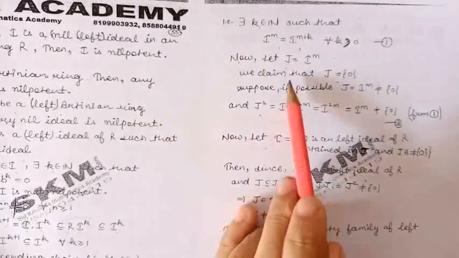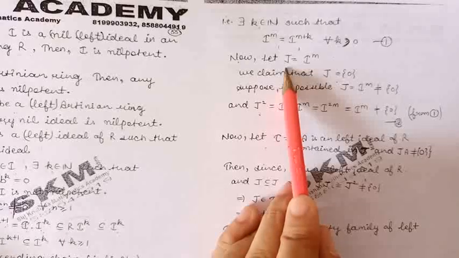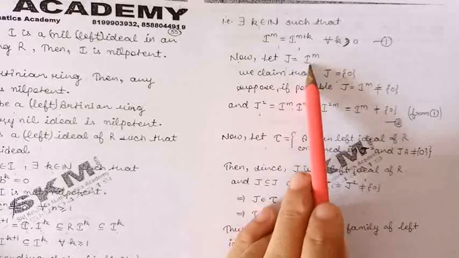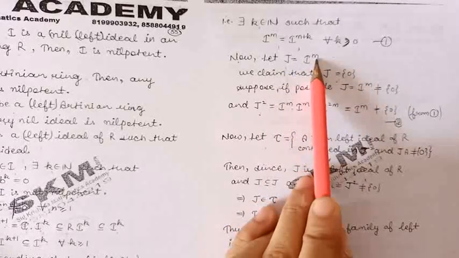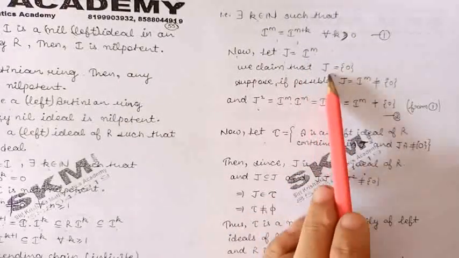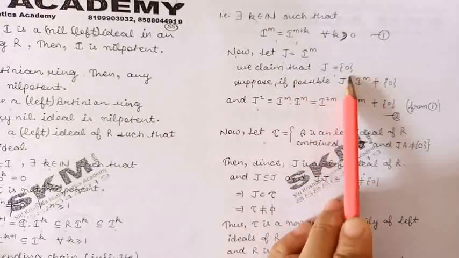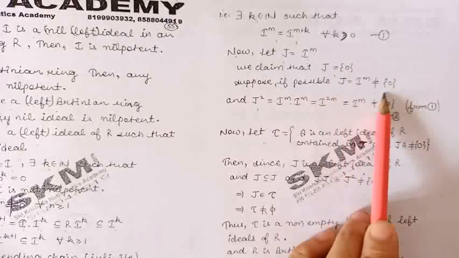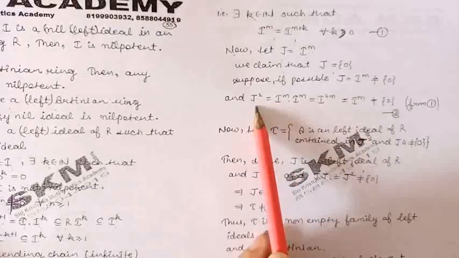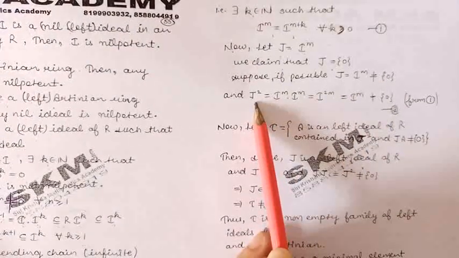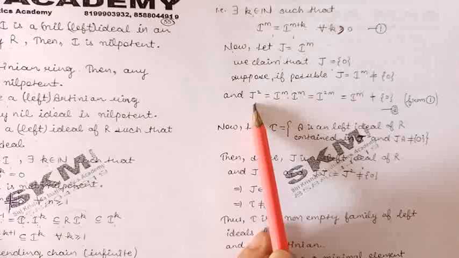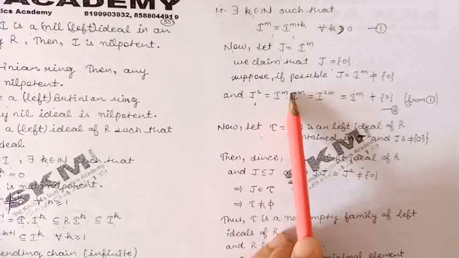Let us take an ideal J, which is I raised to the power m. Now we claim that J is the 0 ideal. Let us suppose J is not the 0 ideal. Now let us find J square. J square means J into J.